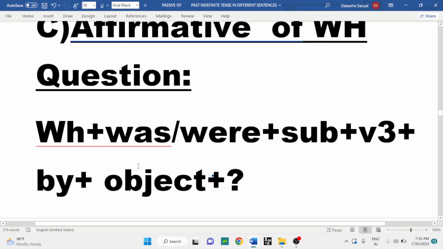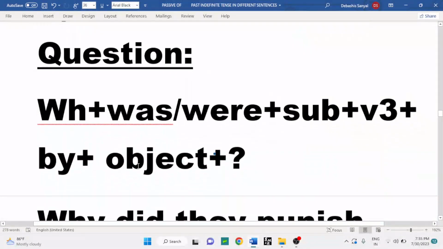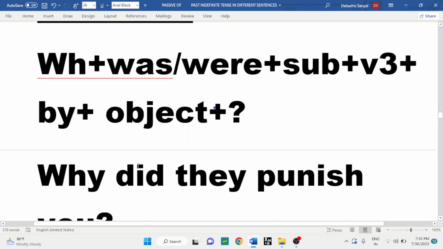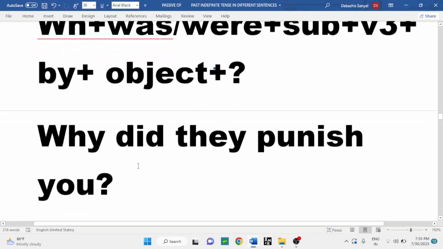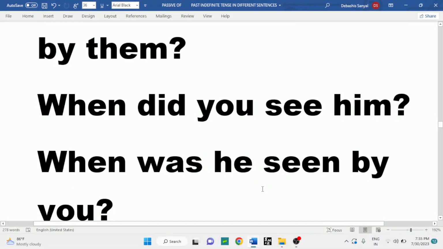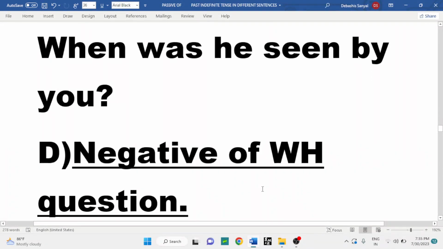Affirmative of WH question. You all know a WH question starts using WH words, and we have to answer the WH question using some information. Then the passive one: WH word, was or were, subject, third form of the verb, by, object, and at the end of the sentence there will be a question mark. Why did they punish you? That means use the object there and it will be the subject. Then why were you, not was. Why were you punished by them? They becomes them. When did you see him? When was he seen by you?